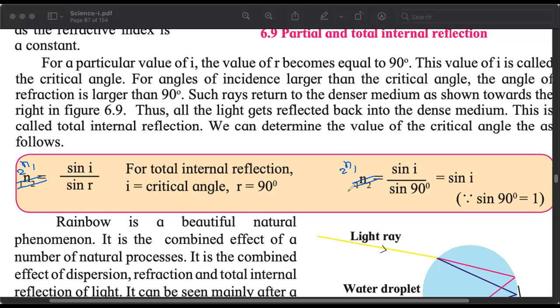When R equals 90 degrees, when we find the refractive index, for that when we calculate I, sine 90 is equal to 1. So that means when sine I equals the refractive index, this angle is our critical angle. This angle is our critical angle. This is what it means.